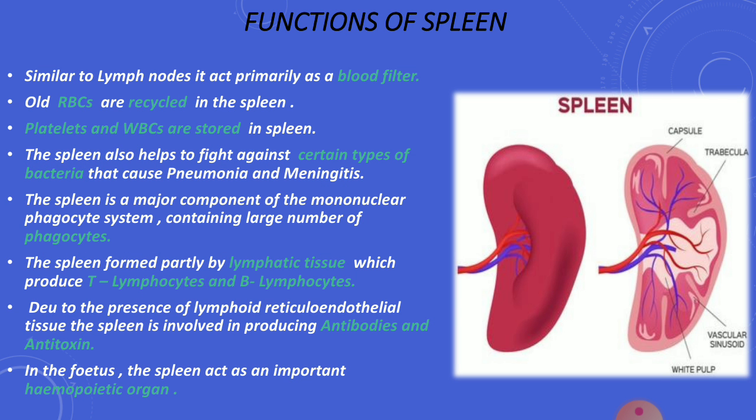Function of the spleen. Old RBC are recycled in the spleen, and platelets and WBC are stored in the spleen. The spleen also helps to fight against certain types of bacteria that cause pneumonia and meningitis. In the fetus, the spleen acts as an important hematopoietic organ.